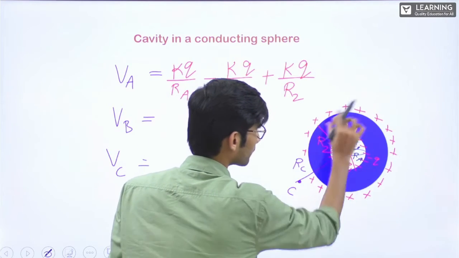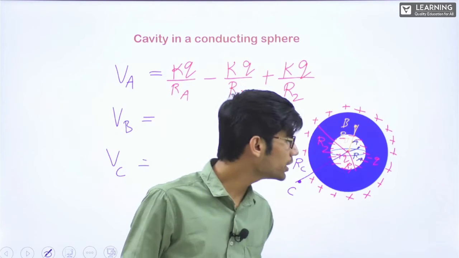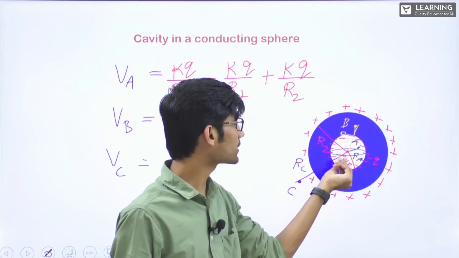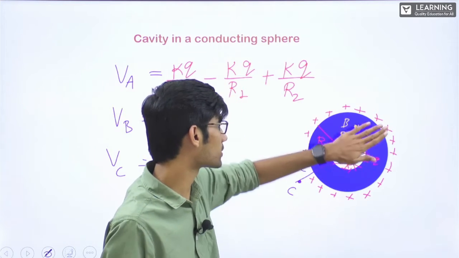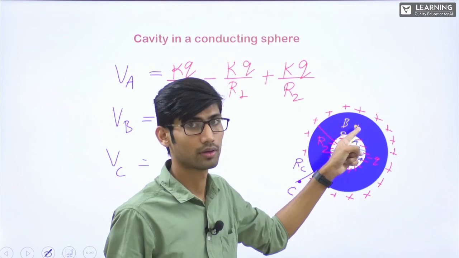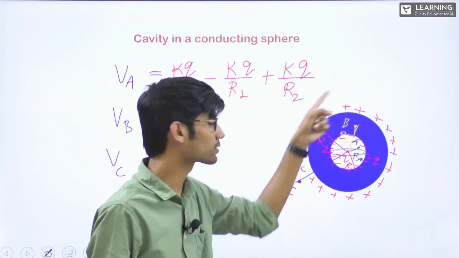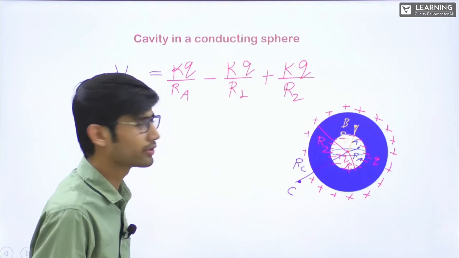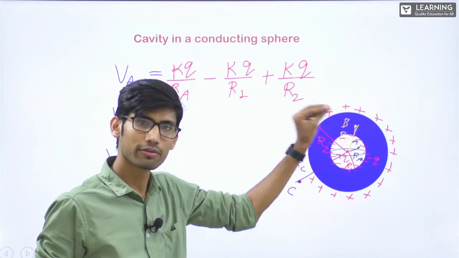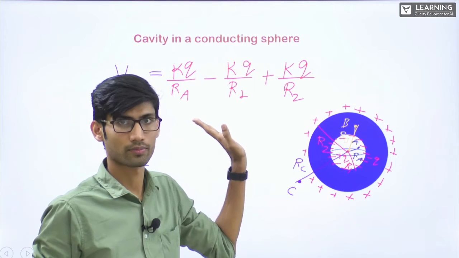Now VB, the point here in the solid part. The potential will only be due to this positive charge, because inside, the plus and minus are neutralized and there is zero charge. Only due to the positive charge will there be potential here, that will be KQ by R2. But don't learn this; every time find the individual potentials. You can understand this concept after getting the answer.